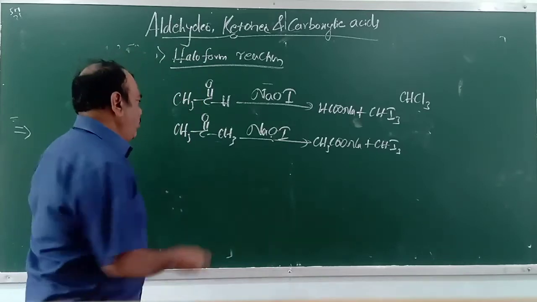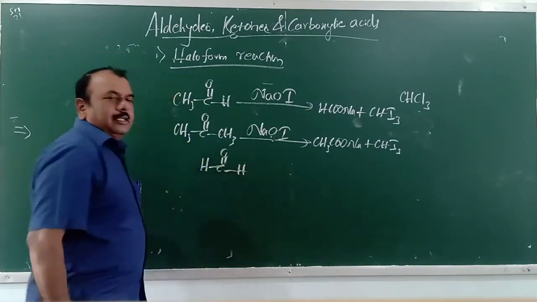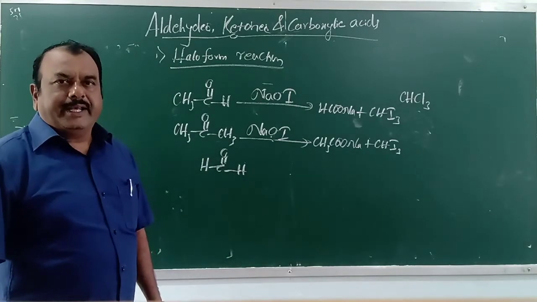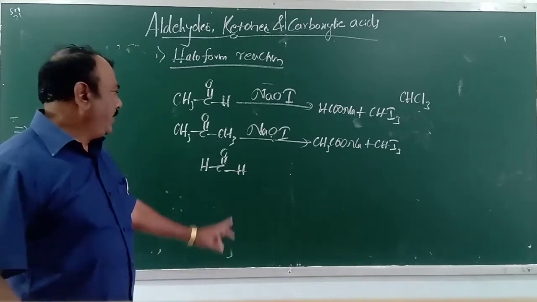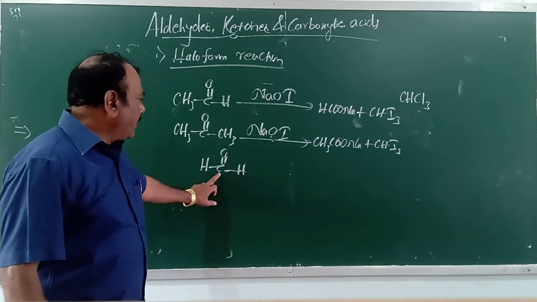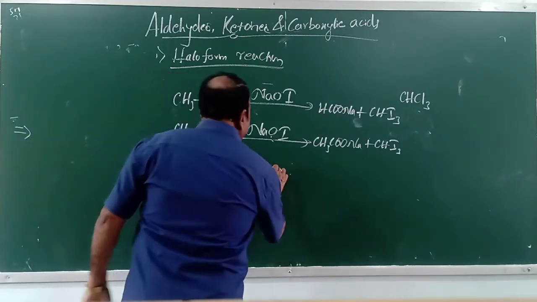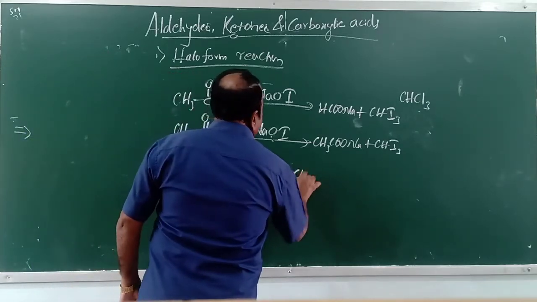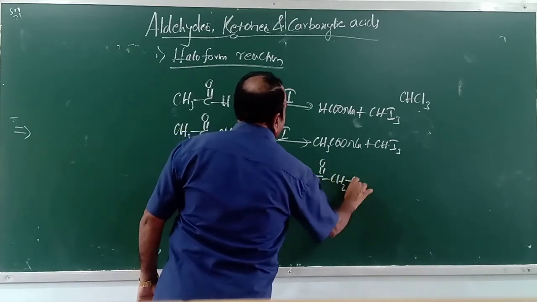You will understand. For example, formaldehyde does not answer the haloform reaction because there is no CH3 group attached to the carbonyl carbon. Similarly, CH3CH2COCH2CH3.